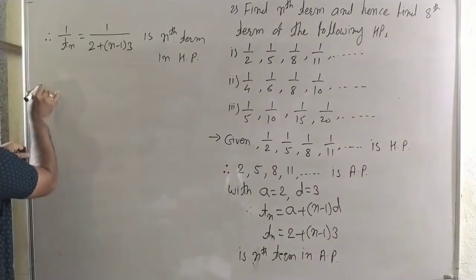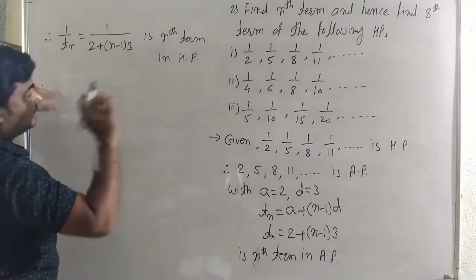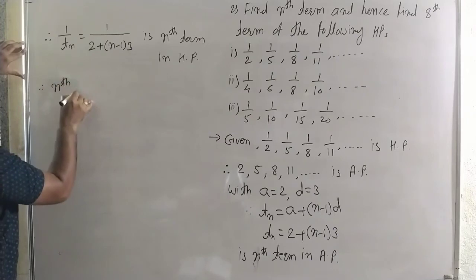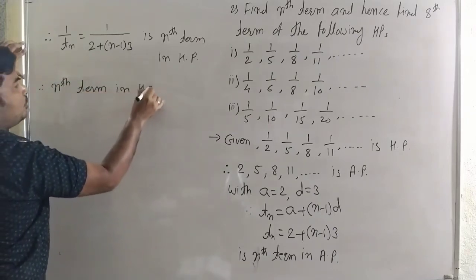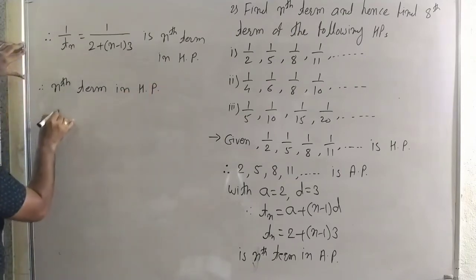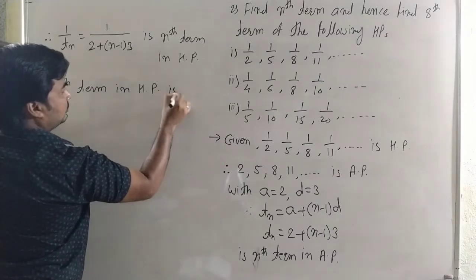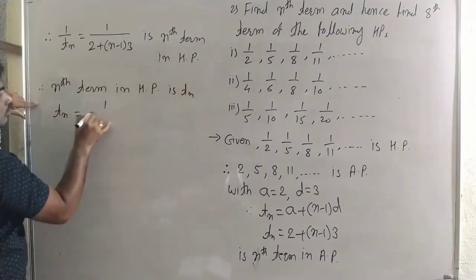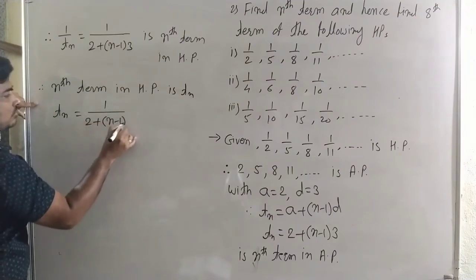Therefore, here we can find the 8th term. Now the nth term in harmonic progression we can write as Tn, which is 1 by 2 plus n minus 1 into 3.